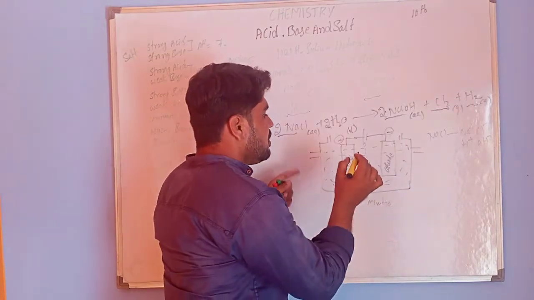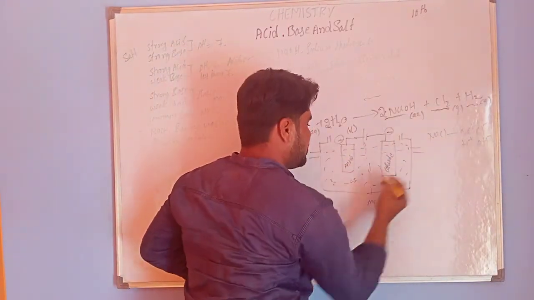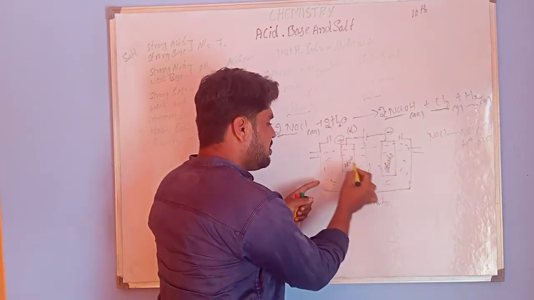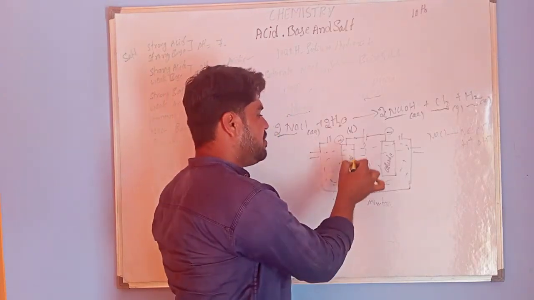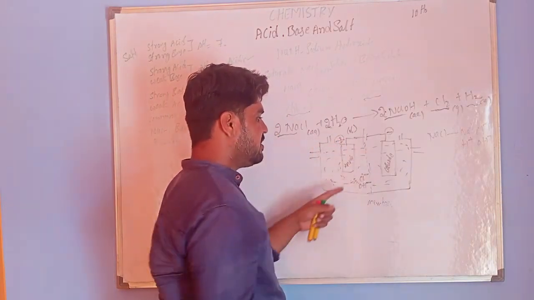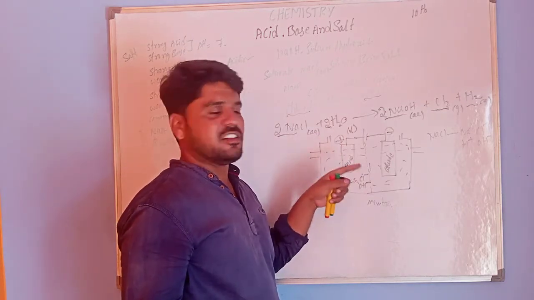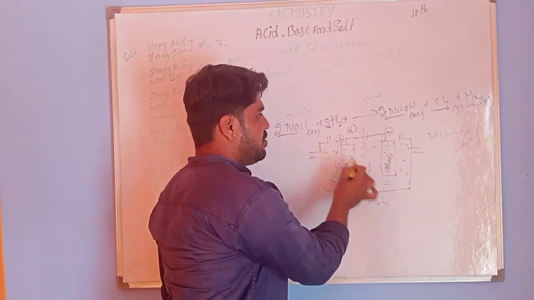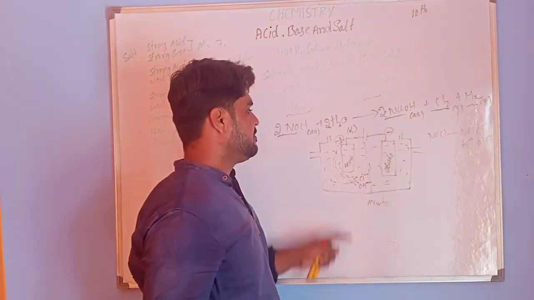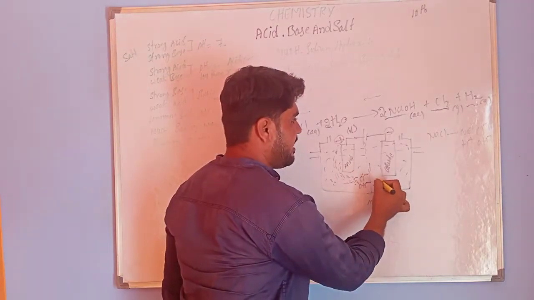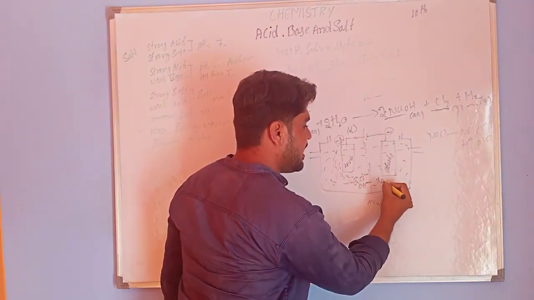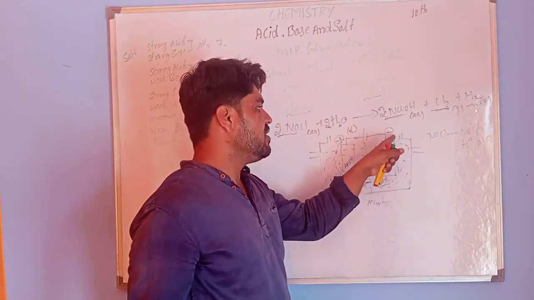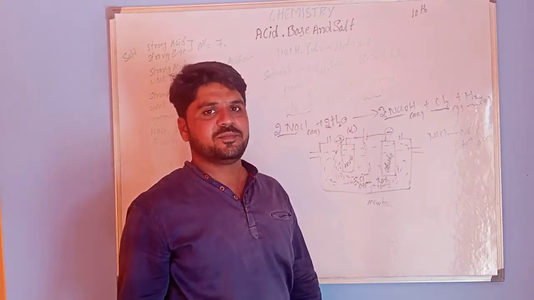The negatively charged Cl minus and OH minus ions are attracted to the anode, because it carries a positive charge. Opposite charges attract each other, so anions move to the anode side. Cations, Na plus and H plus ions, move to the cathode side, because the cathode has a negative charge.